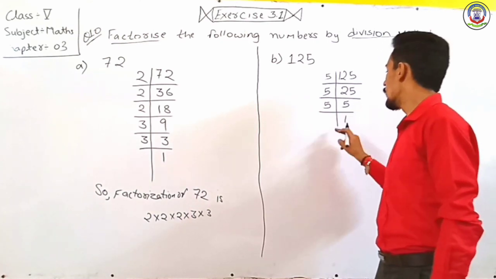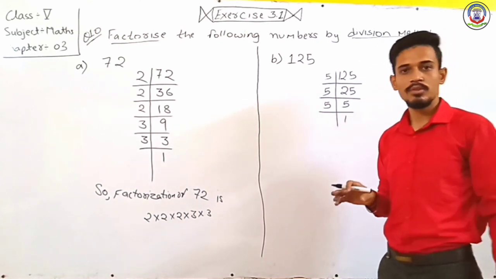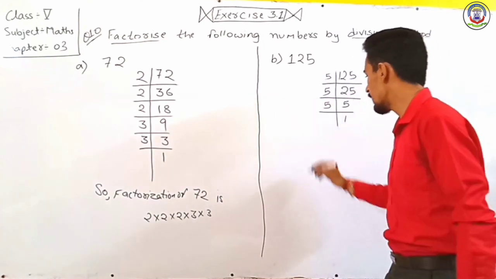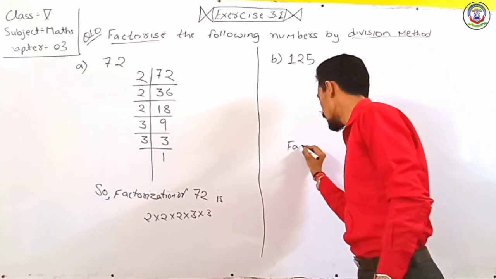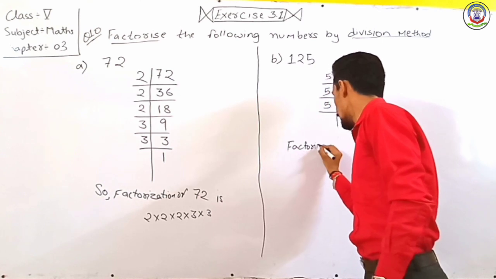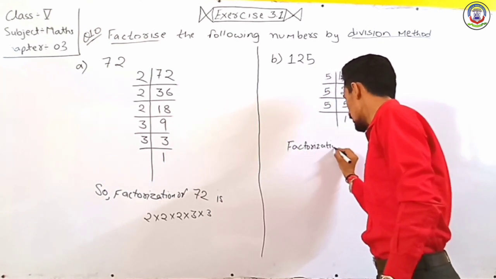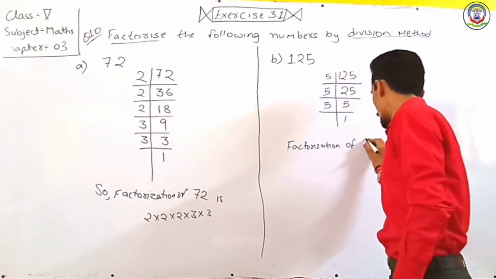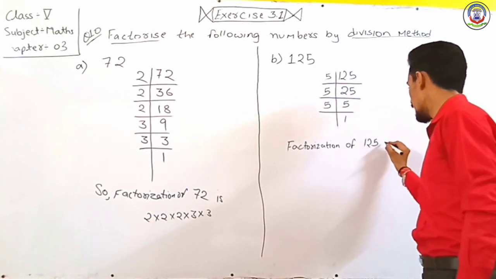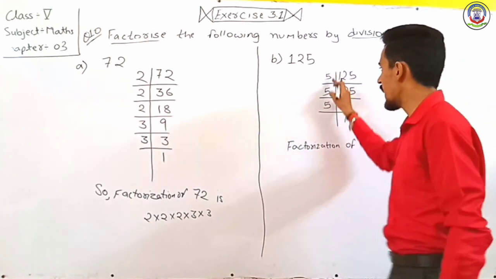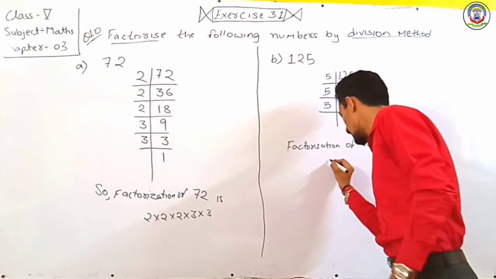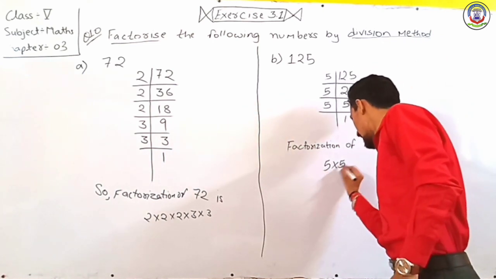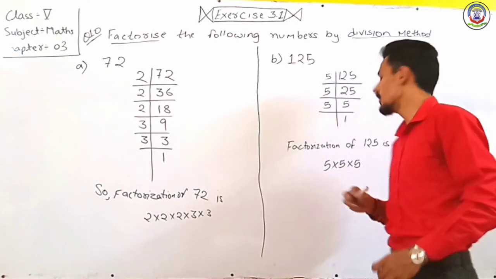Now when we get 1, our solution is over. So here we write factorization of 125 is 5 multiply 5 multiply 5. Okay.